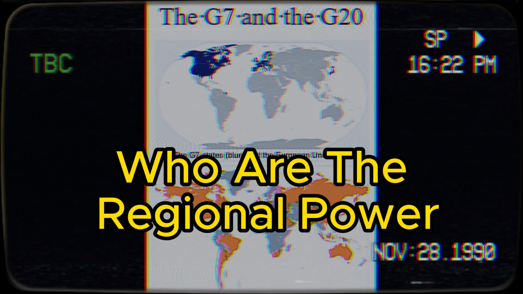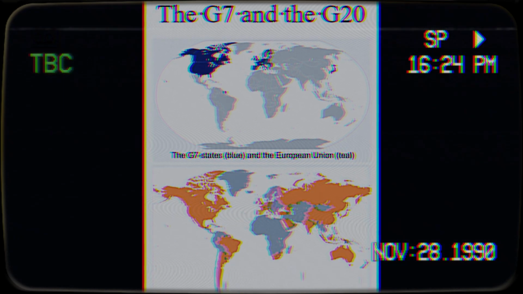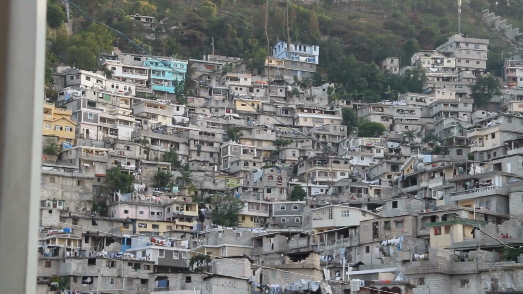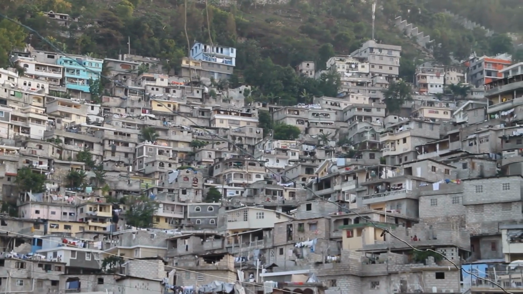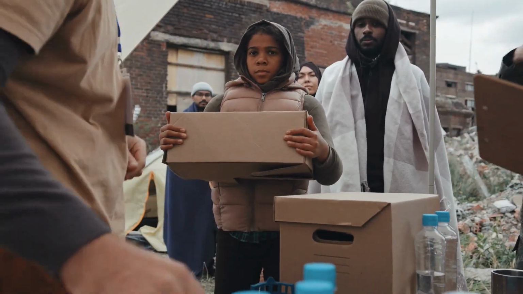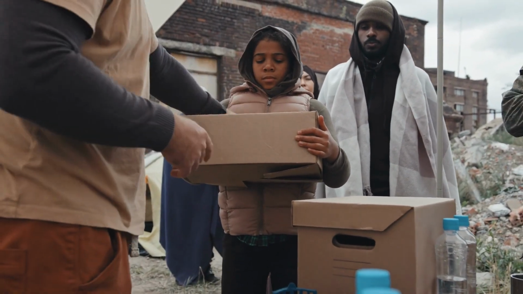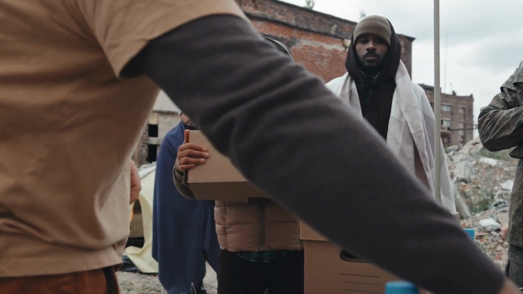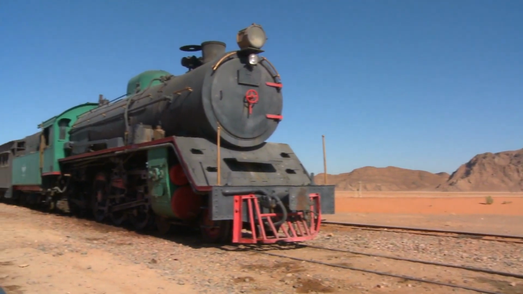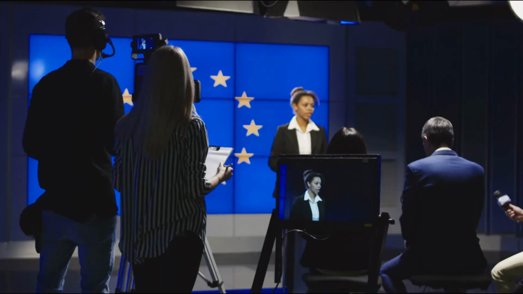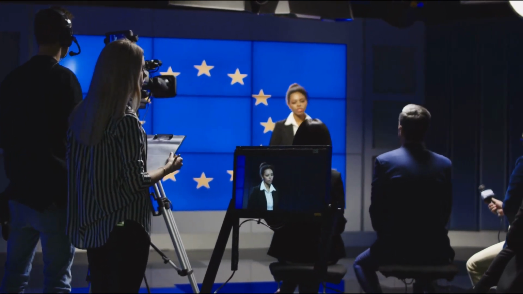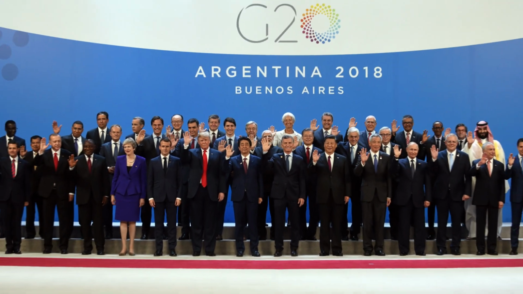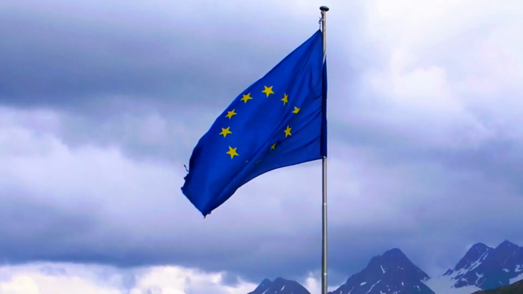Then they looked for the biggest regional powers, because it was necessary to have a representation of every region in the world. For this reason, Indonesia and South Korea from Asia, Brazil and Argentina from South America, Mexico from North America, Australia from Oceania, Saudi Arabia and Turkey from the Middle East, and in Europe, apart from the G7 countries, the European Union was considered as a whole to represent the rest of Europe. So today, there are 19 countries in the G20 and 1 European Union.